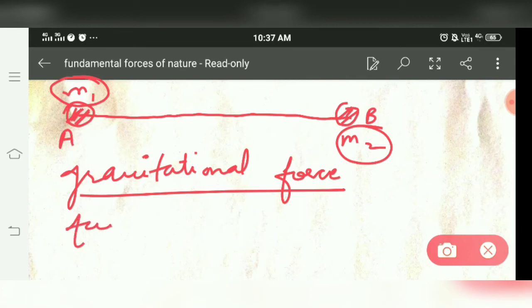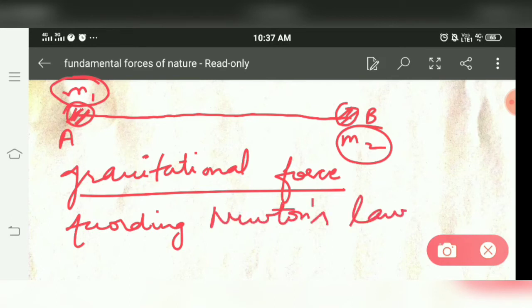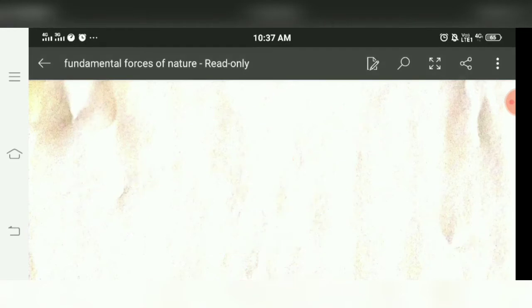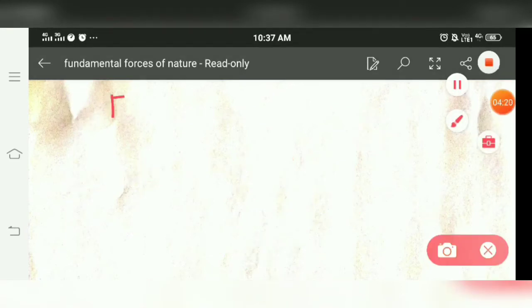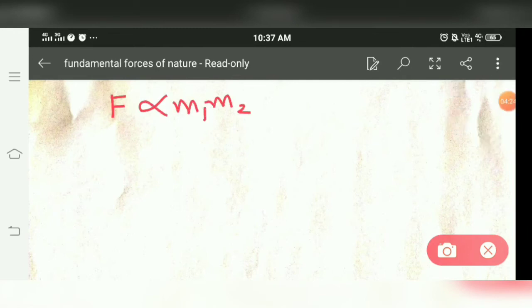According to Newton's law of gravitation, the force between these two masses is directly proportional to the product of the masses and inversely proportional to the square of the distance between them.